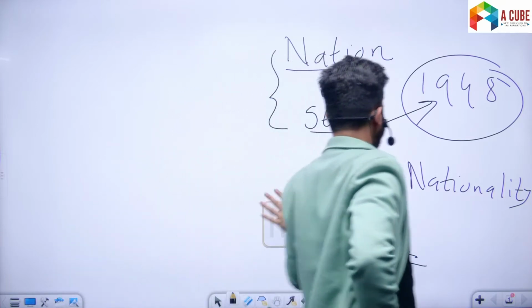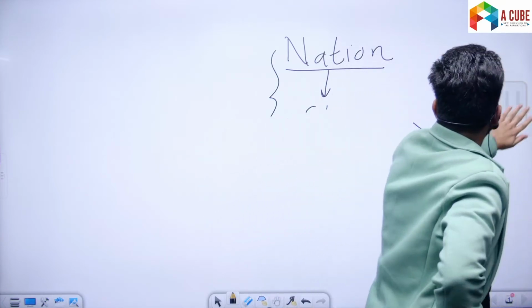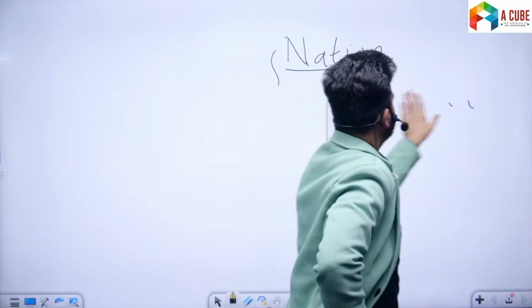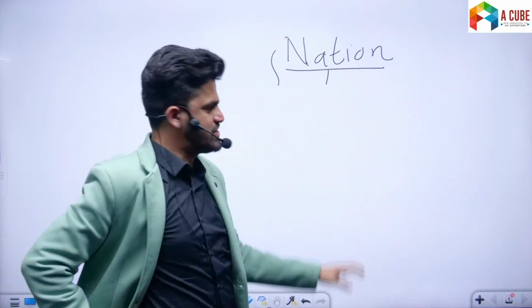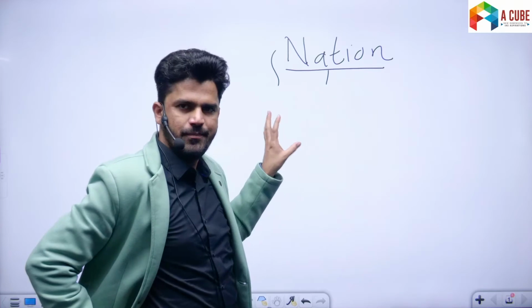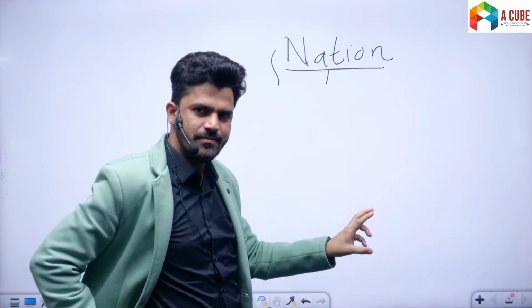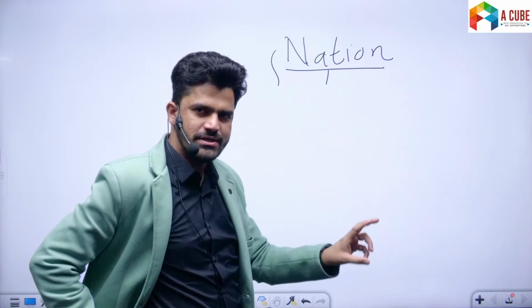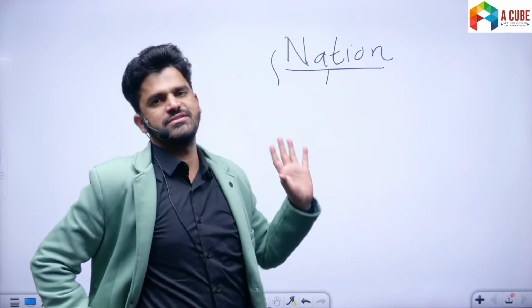Okay. So now you are in a good position to differentiate between the nation and the state. The state is a predominantly political and physical concept, and the nation is a predominantly psychological and cultural concept.